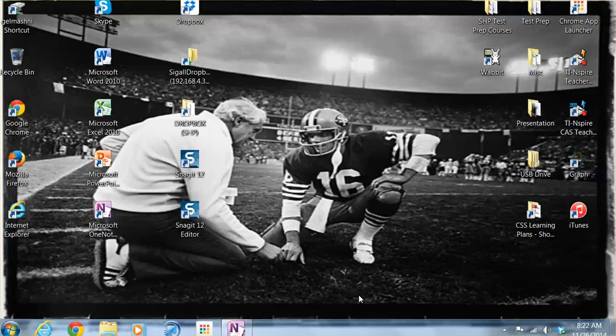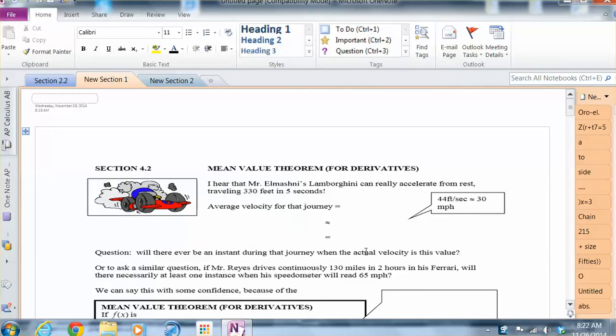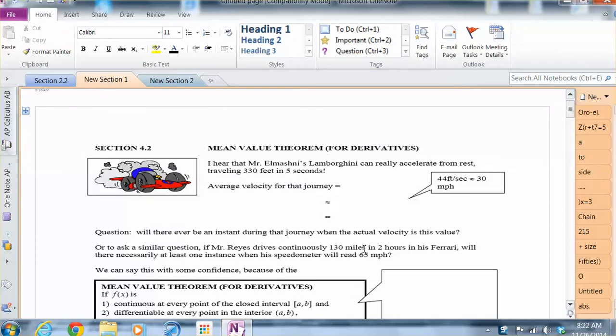Section 4.2 regarding the mean value theorem for derivatives. So in class we did discuss the first page of section 4.2, but I will explain the first page again because there were some people who were not in class yesterday or on Monday.